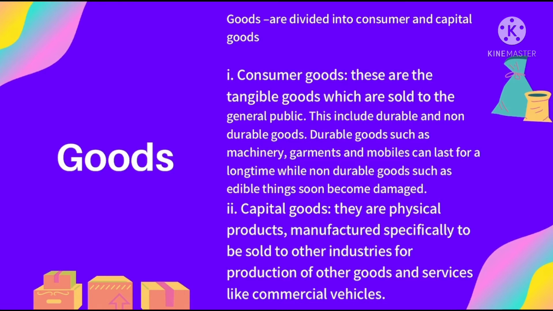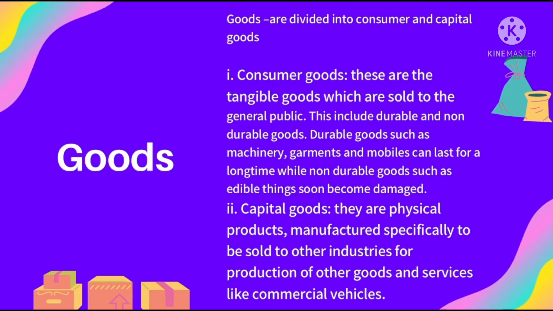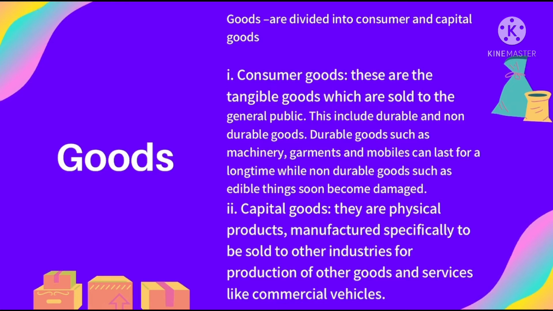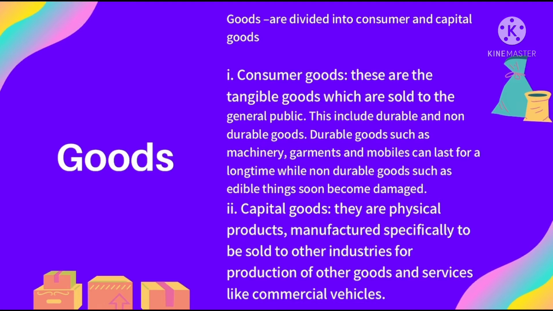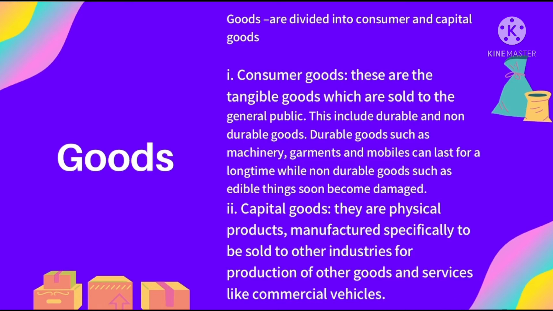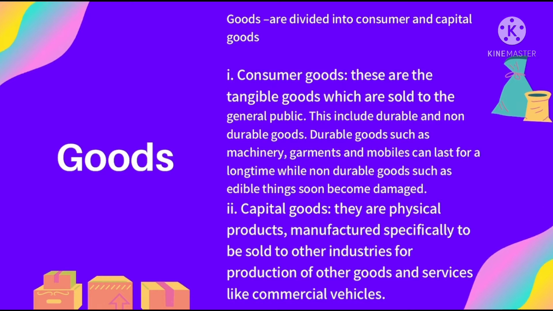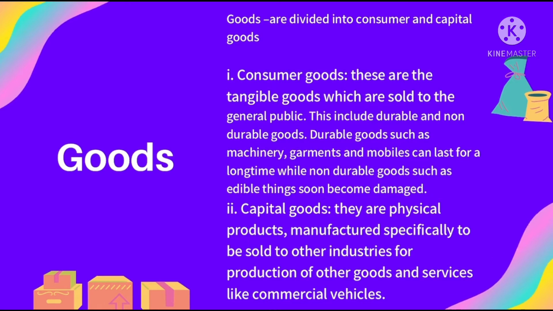The second type of good is capital good. These are physical products which are mainly manufactured to help in the manufacturing of other goods in the industries. So this is basically like machineries, for example, which are used for the production of other goods and services, like commercial vehicles. So this is what capital good and consumer good means.